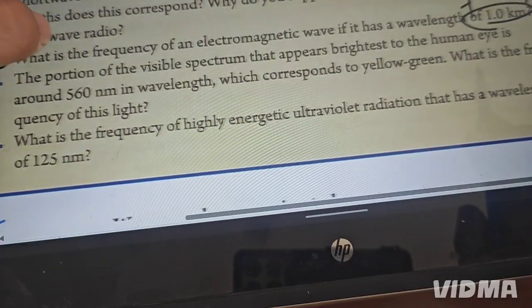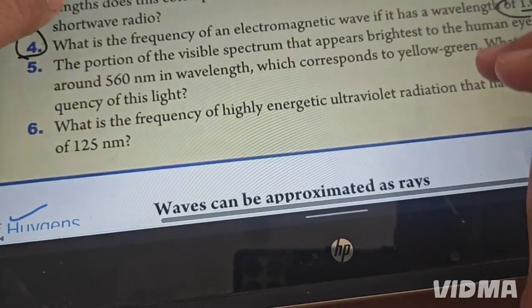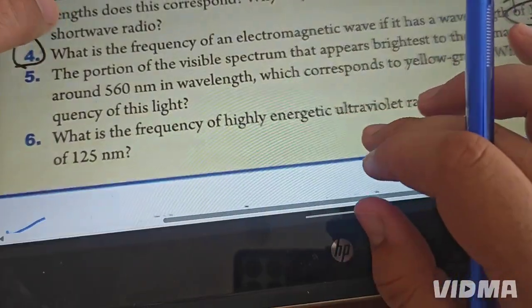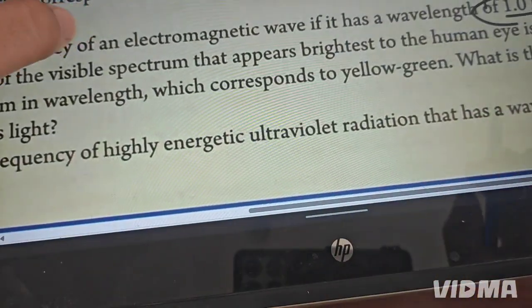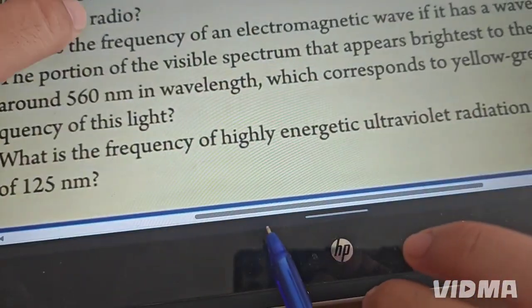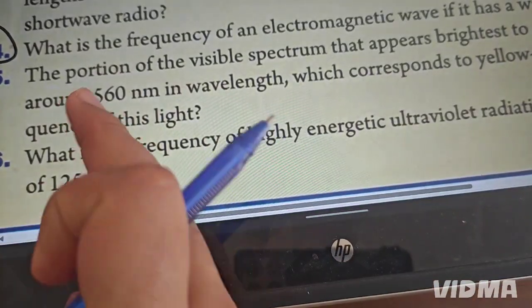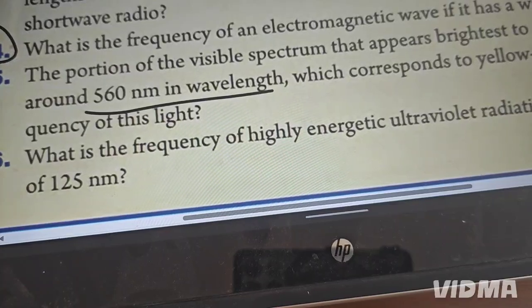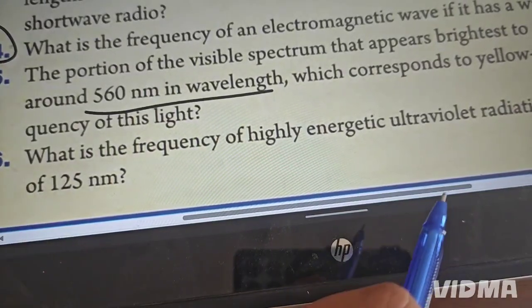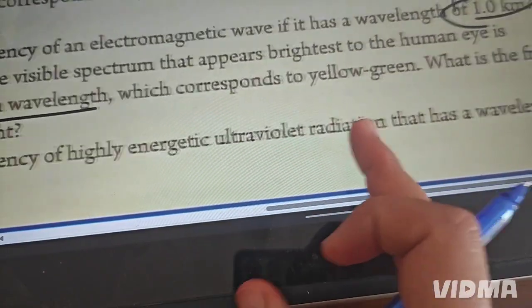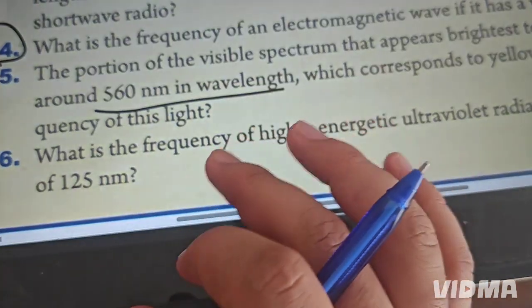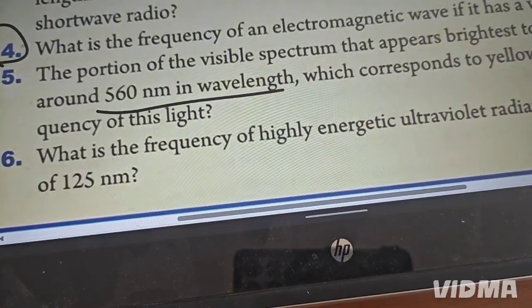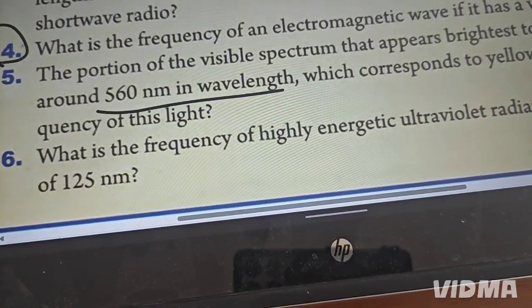Students, all of them are so easy, still the same rule. But one thing I want to solve for you, because question 5 and 6 are the important ones: you should be careful to convert the unit. In here we have the wavelength in nanometer, and we have to find the frequency. So be careful, but it's still easy. Take a look.